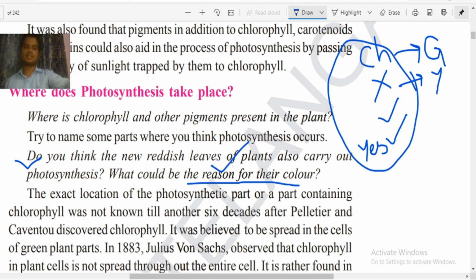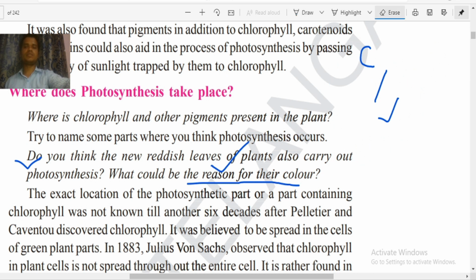Phycoerythrins are the structures which will give you reddish color in the leaves. Now what is phycoerythrin? What are all these phycobilins? We will be discussing in the later classes. But the answer for this question is that newly formed leaves do perform photosynthesis. They have a special structure in their cells because of which they look reddish in color.